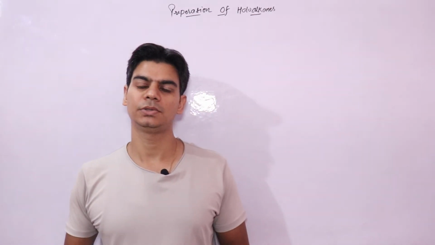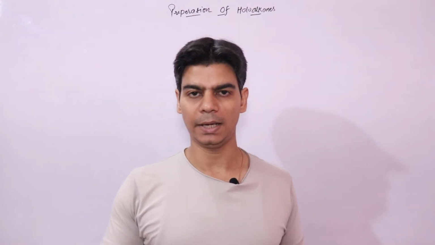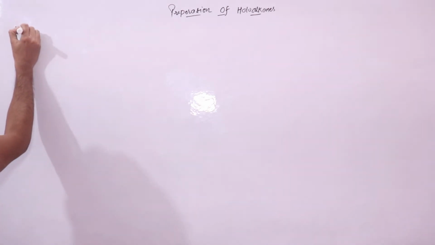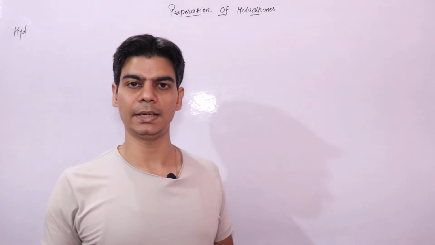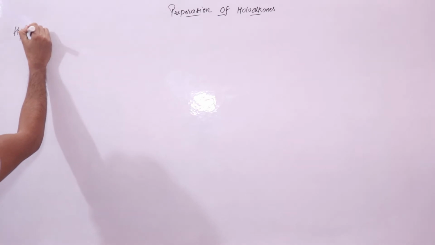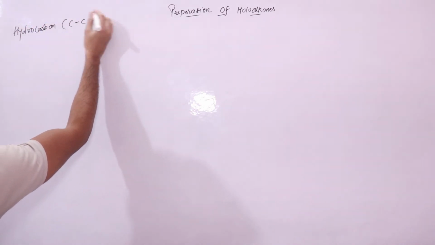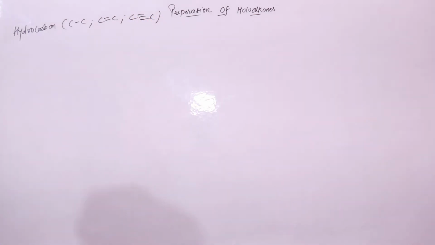Hi. Now in today's lecture we will look into lab preparation of haloalkanes from hydrocarbons and from alcohols, right? So from hydrocarbons, we know hydrocarbons are alkanes or alkenes, right? We'll look into preparation of alkyl halides from alkenes and alkanes, right? So first, hydrocarbons, right? We know hydrocarbons are compounds that contain single bond, double bond or triple bond, right? So first method that we will see is